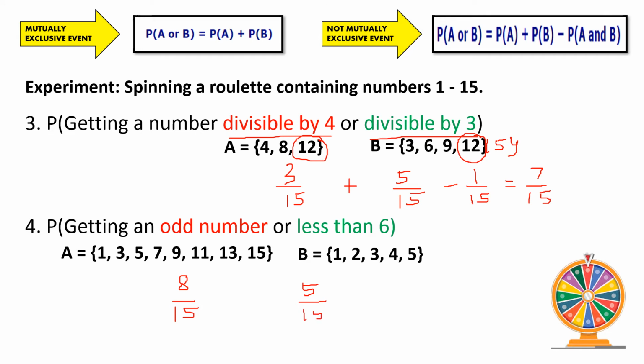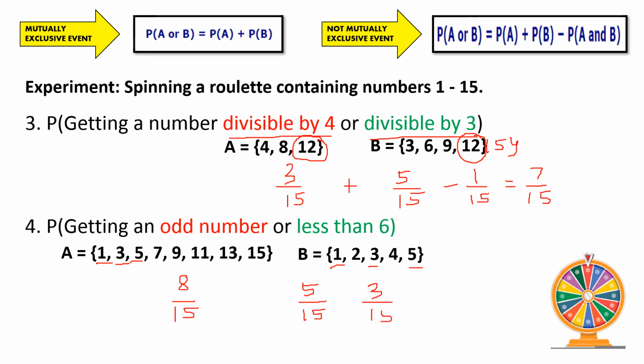Now, looking at the elements from each set, we do have common or shared elements. Both of the sets contain 1, both of them have 3, and both of them have 5 as well. So there are 3 elements shared by set A and set B, so we're going to have minus 3 over 15.